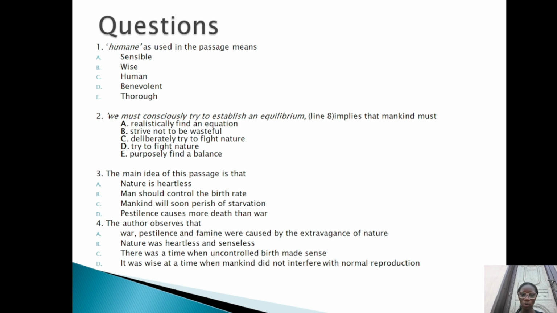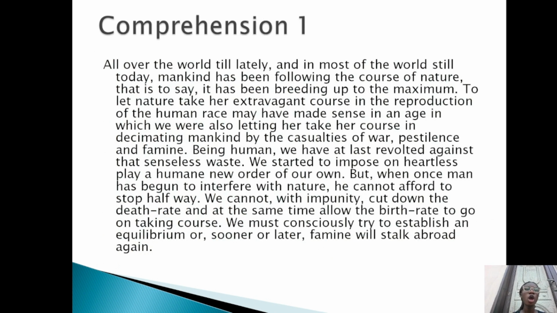So let's go back to our passage quickly. All over the world till lately, and in most of the world still today, mankind has been following the course of nature. That is to say, it has been breeding up to the maximum.